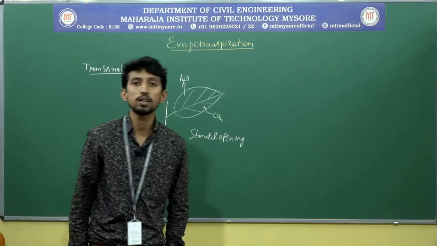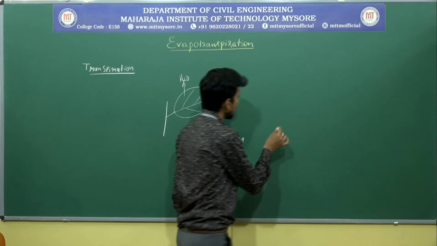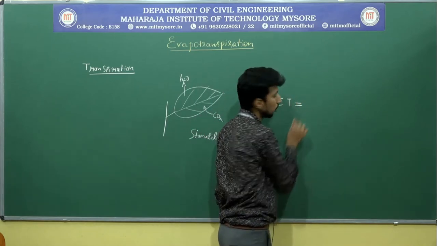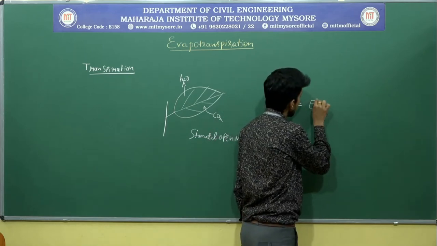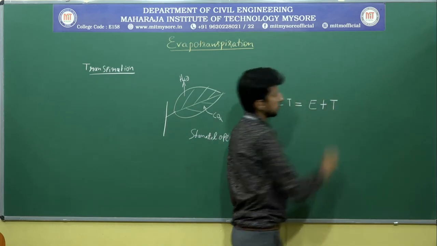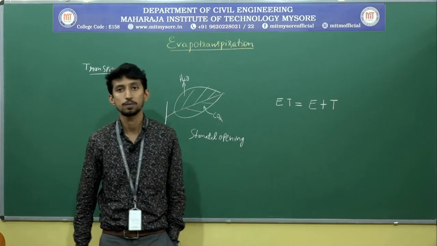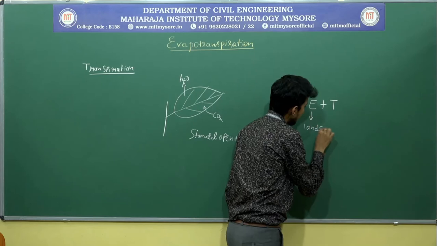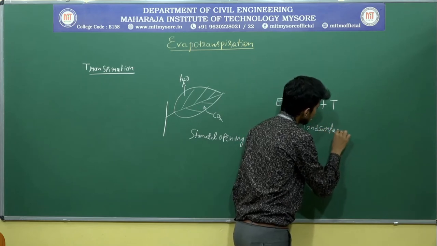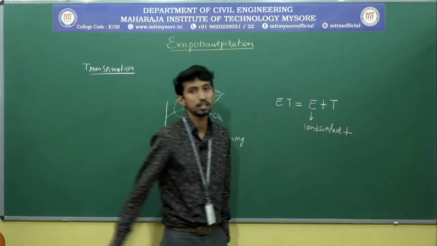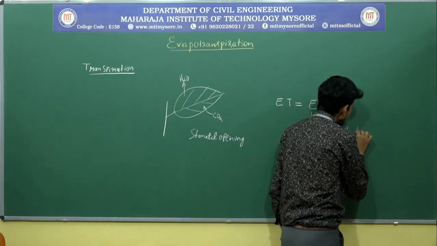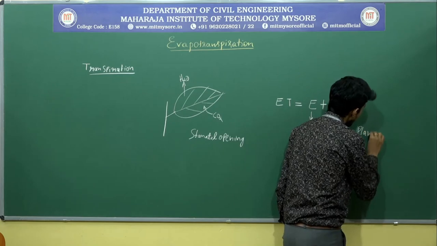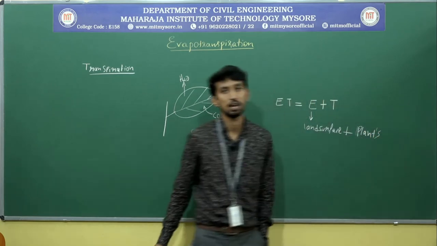Now we need to understand what is evapotranspiration. Evapotranspiration is represented by the symbol ET. ET equals evaporation plus transpiration. Evaporation occurring at the land surface, plus transpiration, which is evaporation occurring at plants or vegetation.